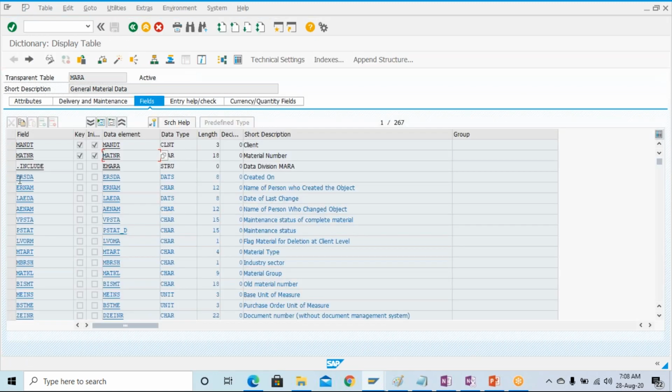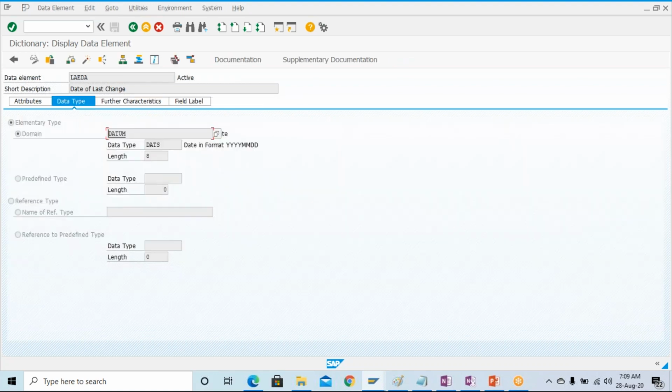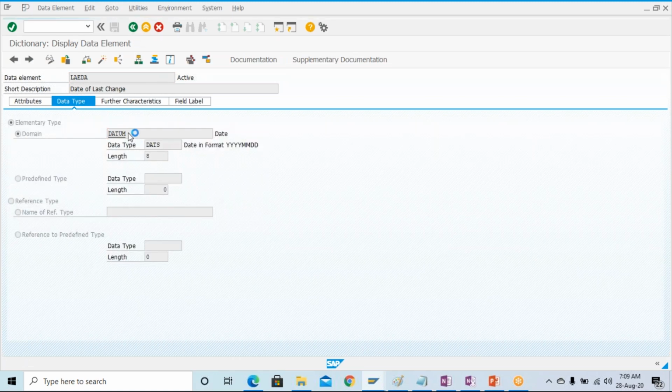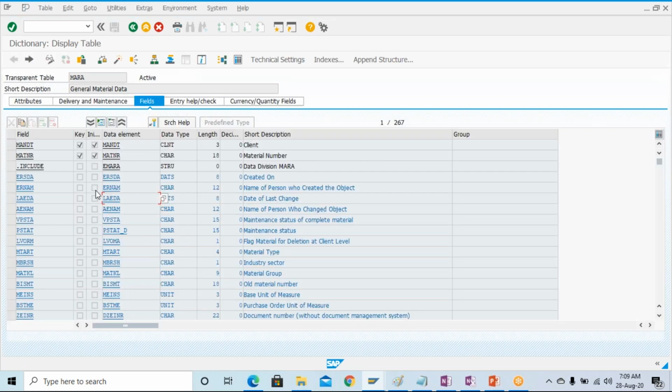I have never created any conversion routine. But in a standard you will be able to see. For this material number, you are able to see that the conversion routine is there. I'm choosing one more data element here. Let us see if we have a conversion routine. Here you can see there is no conversion routine, so very rarely we'll be able to see a conversion routine. In some cases, like in MATNR, just as we have seen, and similarly in some other cases, but not very frequently.